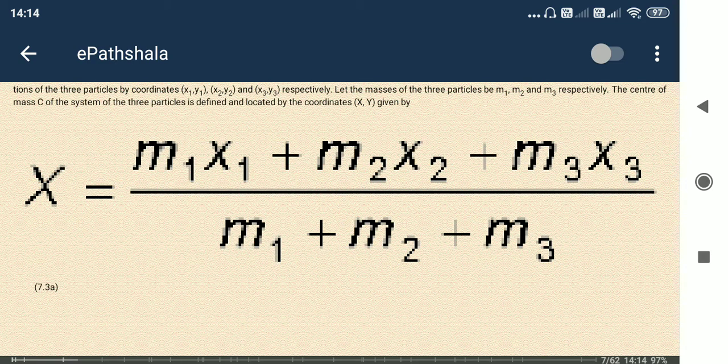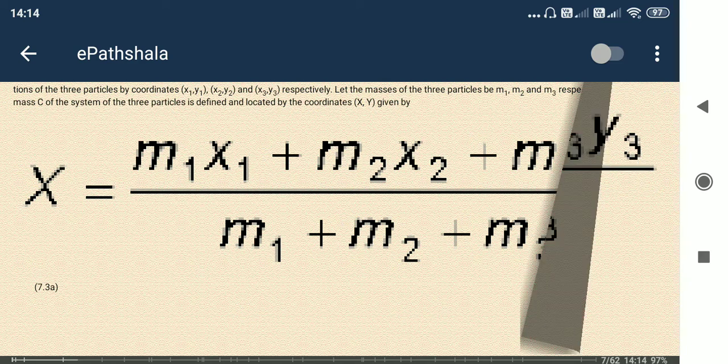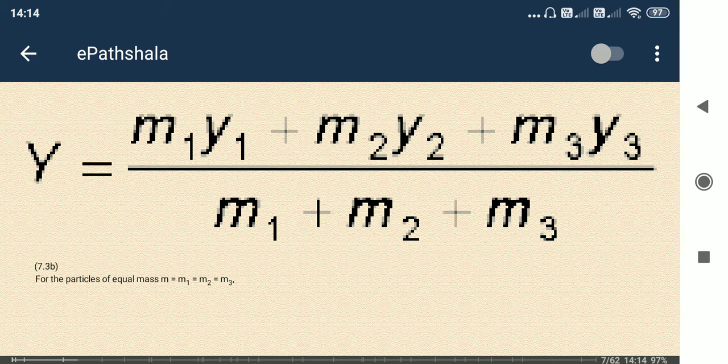Okay, so you can see if we consider 3 masses, m1, m2 and another one, m3. So now m1 x1 plus m2 x2 plus m3 x3. So this is already achieved. So if we consider some masses in the y direction also, then the value of y will be like this one.